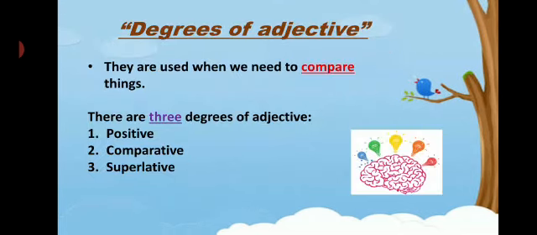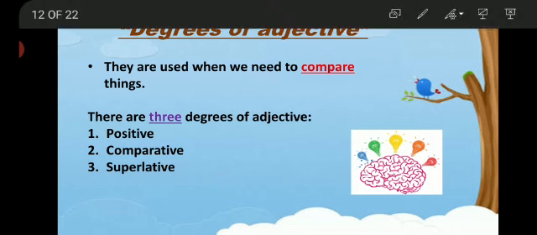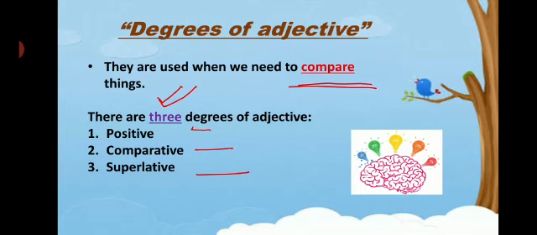Okay? Now the next, degrees of adjective. Why do we use degrees of adjective? Students, we use degrees of adjective to compare things, or you may say to compare qualities of more than one thing or more than one person. Now, how many types of degrees of adjectives? There are 3 degrees of adjective: positive, comparative, and superlative. Now we will get to know about each of them further.